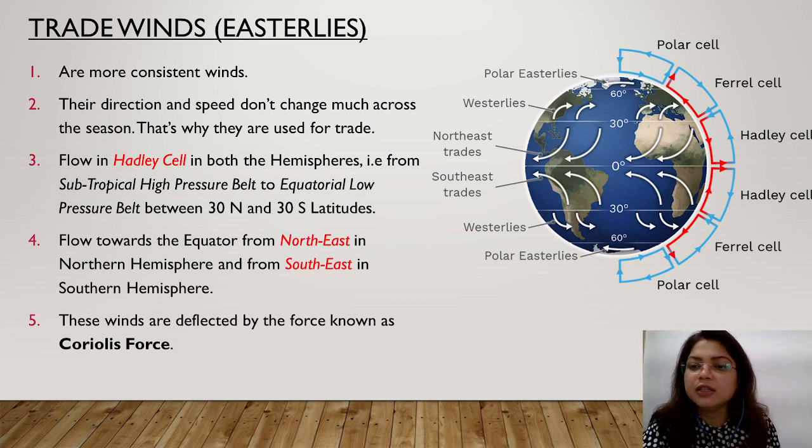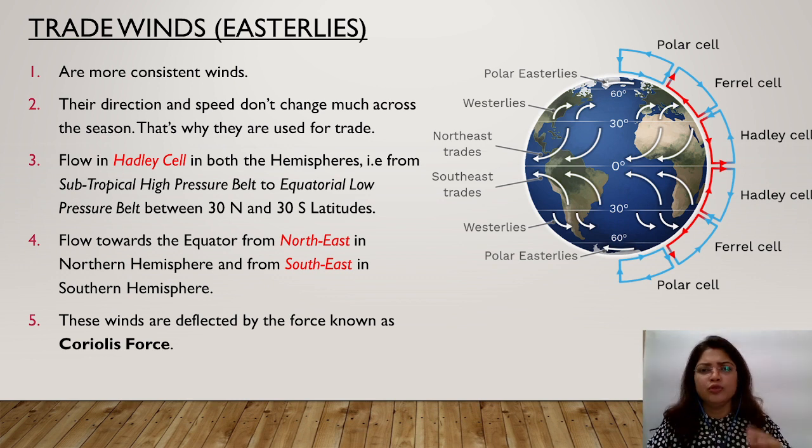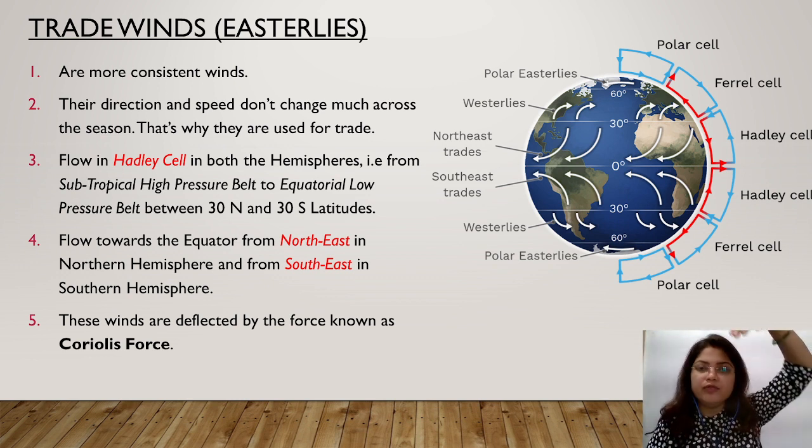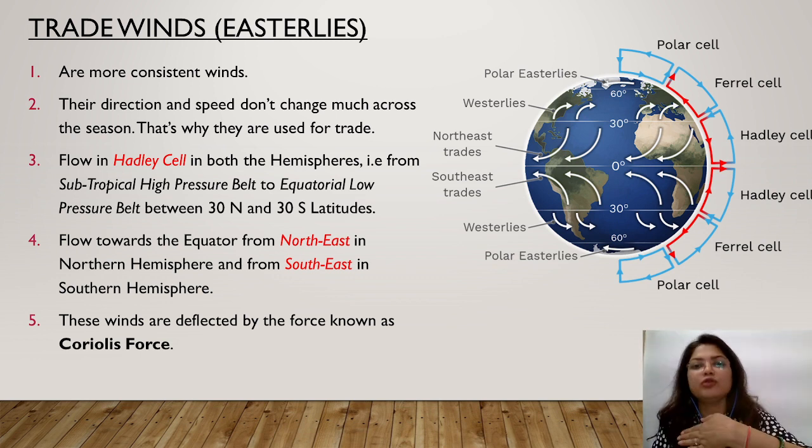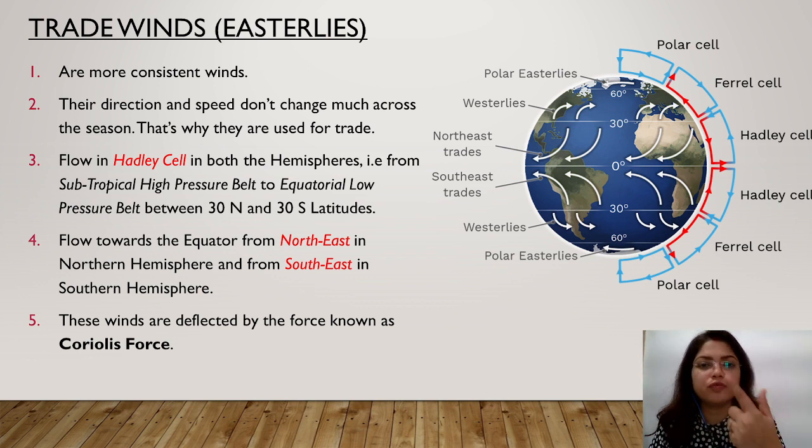Then you can see the direction of the wind in the northern hemisphere. You must have thought, when wind is coming like this towards the equator, then why is it not coming straight towards the equator? Why is it getting deflected in another direction? It's just because of one reason, that is known as Coriolis force. Coriolis force is nothing but a false force, and about this I'll be telling you later in this chapter.